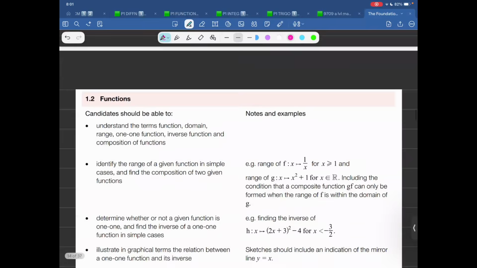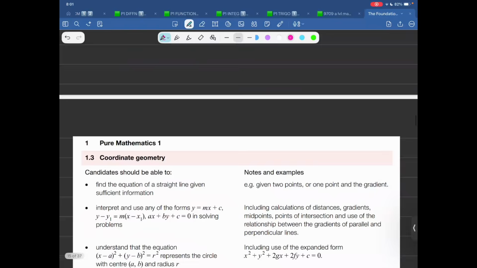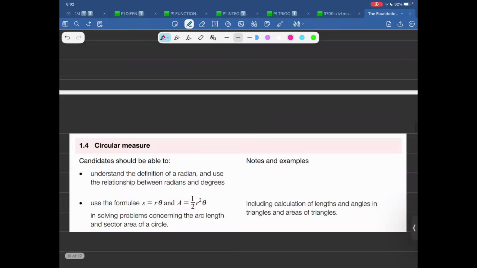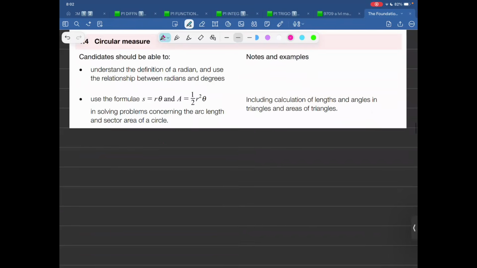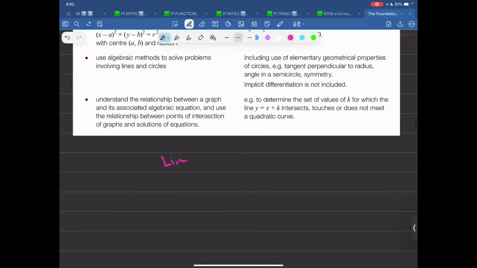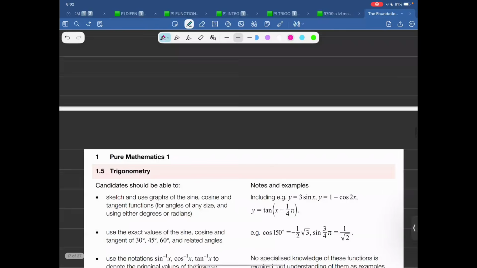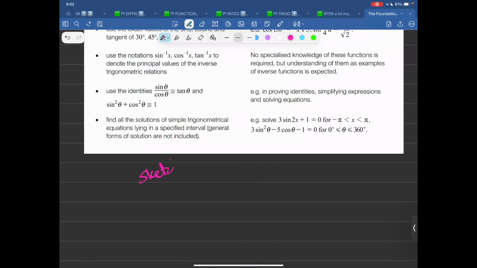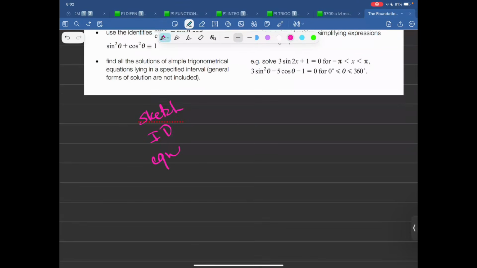Then we have a topic like functions. Then we have a topic like coordinate geometry, what you have studied so far. We talk about circular measure, something to do with arcs, sectors, and so on. Coordinate geometry, this time it's about lines. It's about circle. Yes, circle also has an equation. Then we talk about trigonometry. So we draw some sketch, we solve some identity, we solve some equation based upon tricks.